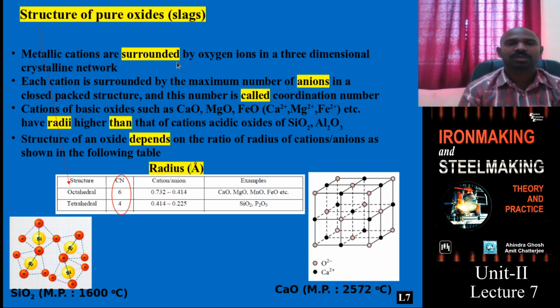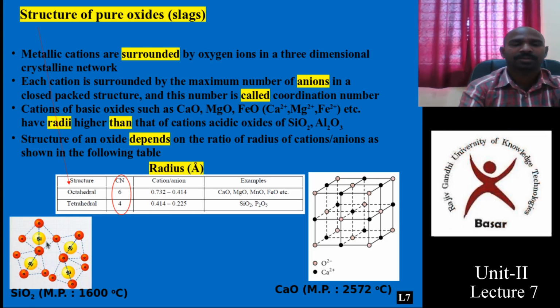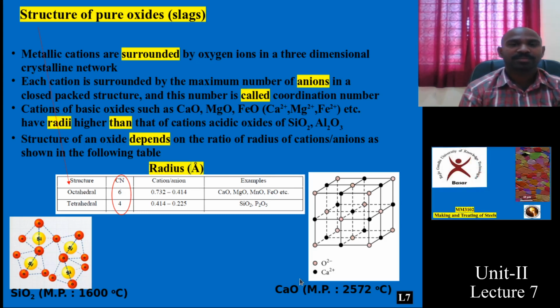For example, if you see this first sentence, many of the metallic ions are surrounded by oxygen. One example is the SiO2 structure, and each cation is surrounded by the maximum number of anions. This is an example for CaO, a basic oxide structure.